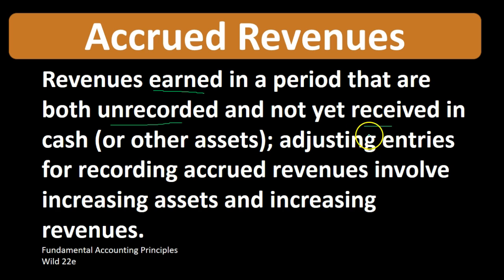That compensation is usually in the form of cash, but obviously we could receive something other than cash, such as other types of assets in a barter system for compensation. Typically what this would mean is that we did work and we have not yet recorded the entry for the work. That normal entry would be a debit to accounts receivable and a credit to revenue. Therefore, we would need to do an adjusting entry as of the cutoff date. So this would be a form of adjusting entry that we would need to adjust for, and the adjusting entry would then record the revenue and record the related assets.